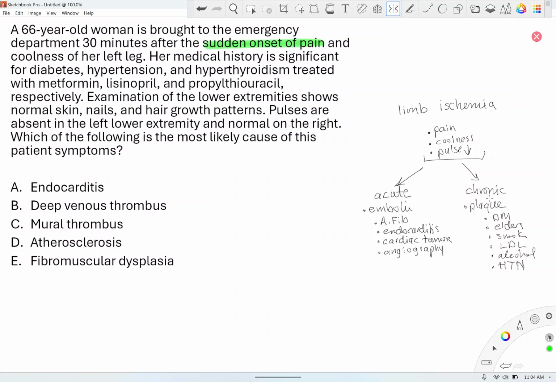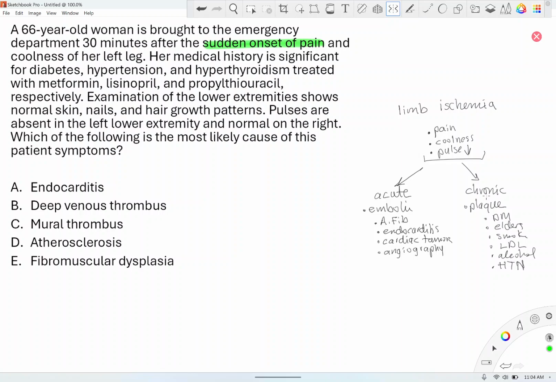Okay, it's intermittent, such as claudication, like a person walks a long distance and starts having pain. Why? Because as you walk, the demand for blood to your muscle increases, but your arteries are narrowed to your legs, and the leg muscles are not getting enough oxygen and nutrients, so they will start going under cramps or pain and so forth. So the pain in acute limb ischemia is sudden onset. The pain in chronic limb ischemia is intermittent and usually exertional, exercise induced, activity induced. Okay, so the coolness is with both of them.